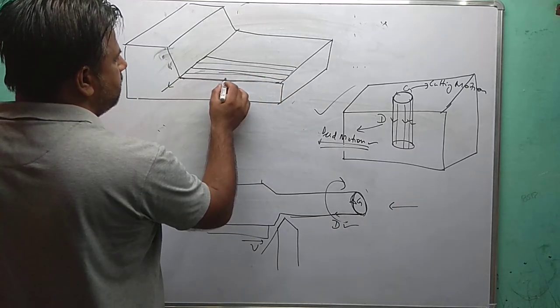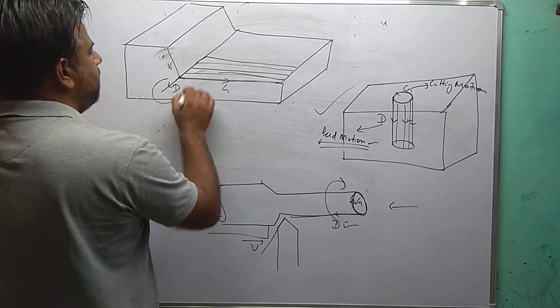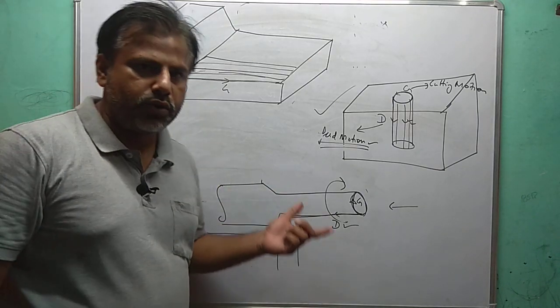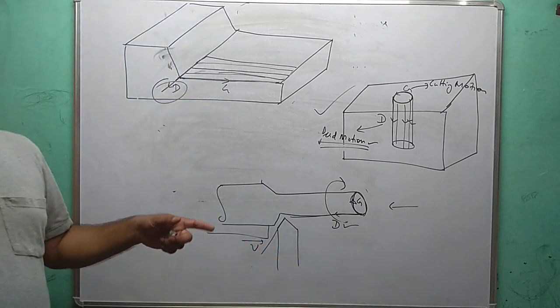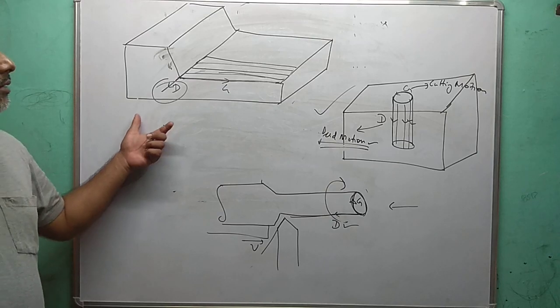The line generated by the cutting motion is your generatrix, and this is called the directrix. So the line generated by the cutting motion is known as the generatrix, and the line generated by the feed motion is known as the directrix. Thank you.